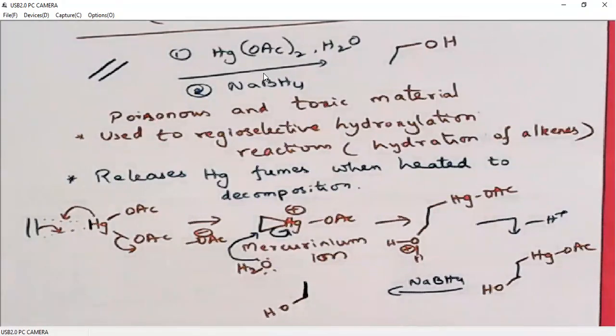So alkene first undergoes a three-membered ring formation with mercurinium ion. Then water addition breaks the three-membered ring. Loss of proton will generate the alcohol. Then this mercury can be removed using sodium borohydride reduction. Sometimes we may also use strong acid.